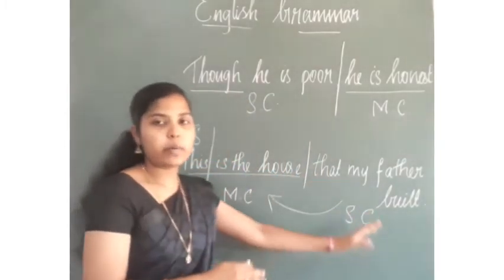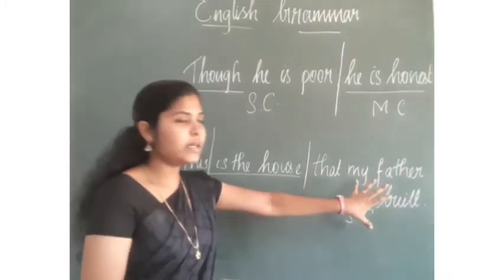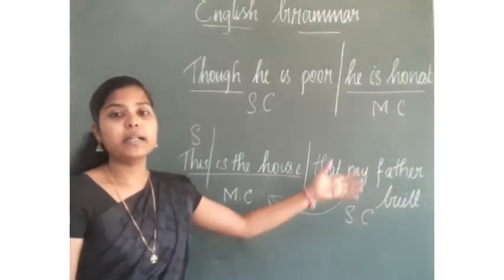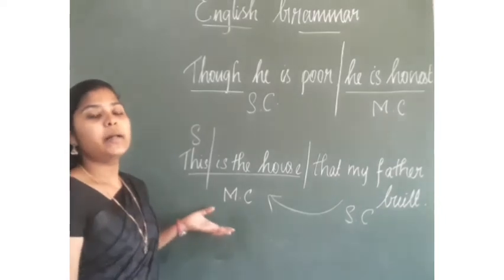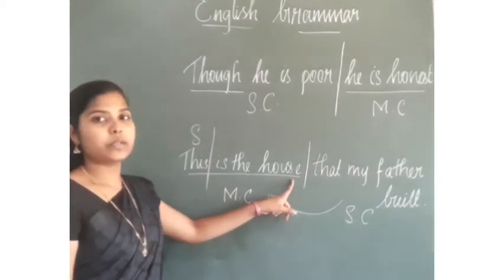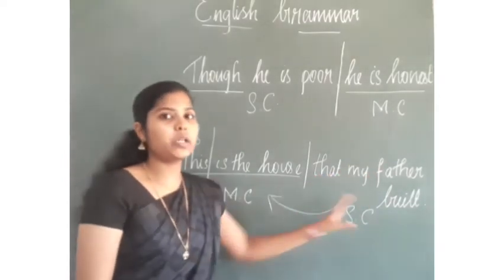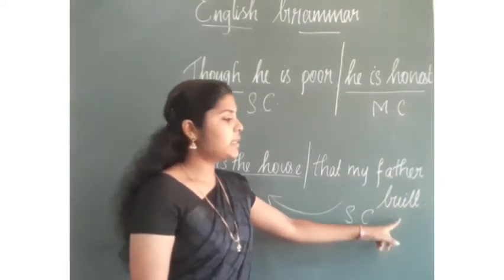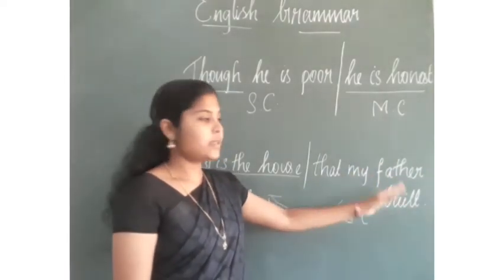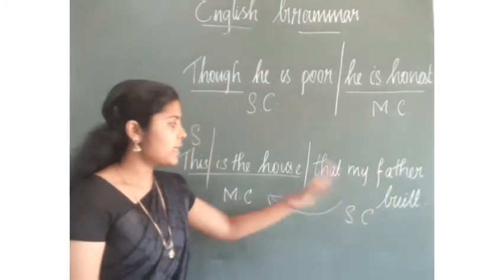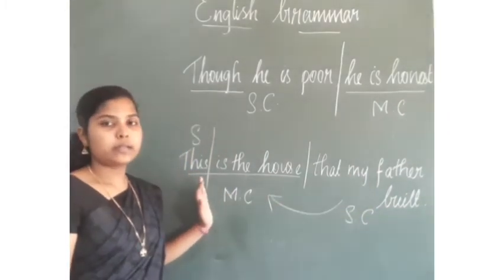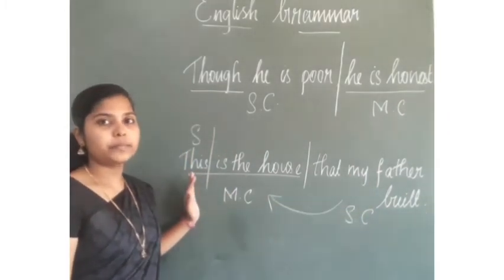Main clause, subordinate clause. This subordinate clause or this part of the sentence depends mainly on the main clause. This is the house about which we are talking. That my father built. Okay, so this is the subordinate clause and this is the main clause. Till this, are you clear?